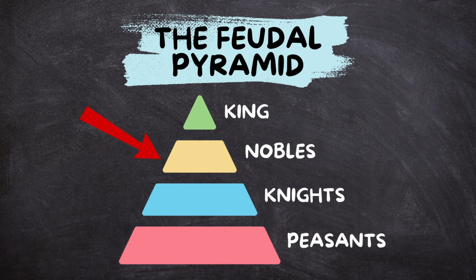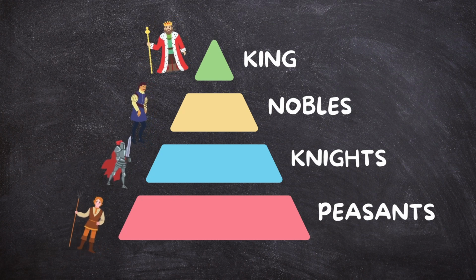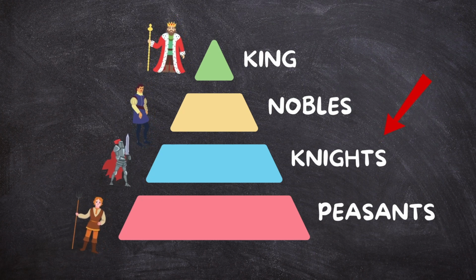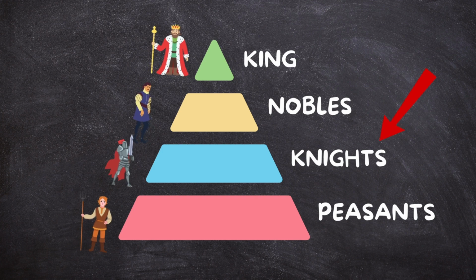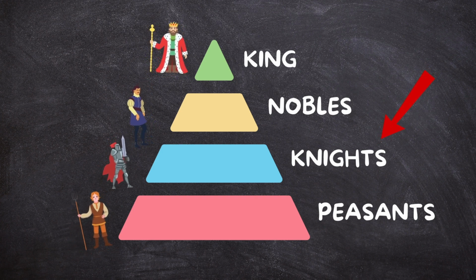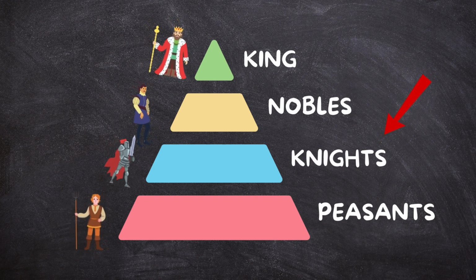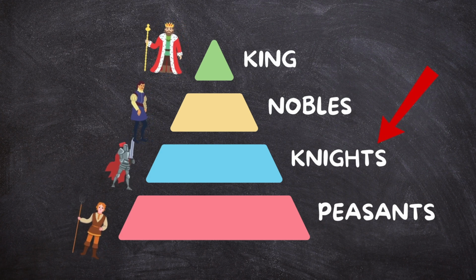in return. Next, the nobles were responsible for managing their land called manors. They also had to supply the king with knights during times of war or trouble. Below the nobles were the knights. These were trained warriors who protected both the nobles and the land. In exchange, the knights received smaller pieces of land or were provided with housing and food by the nobles.